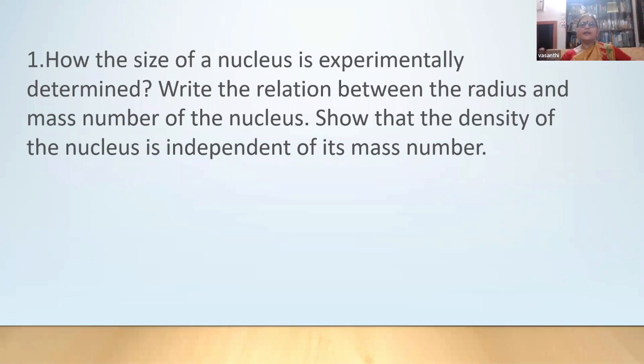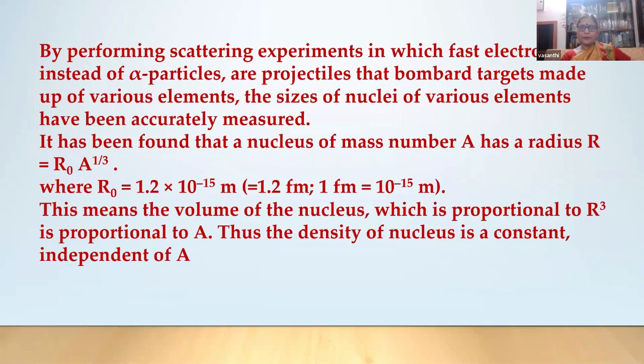Of course, we got the idea of the size of the nucleus from Geiger-Marsden. But by performing a scattering experiment in which fast electrons instead of alpha particles are projectiles that bombard targets made up of various elements, the size of nuclei of various elements has been accurately measured. So you should make the children understand that it is not because of the Geiger-Marsden experiment.